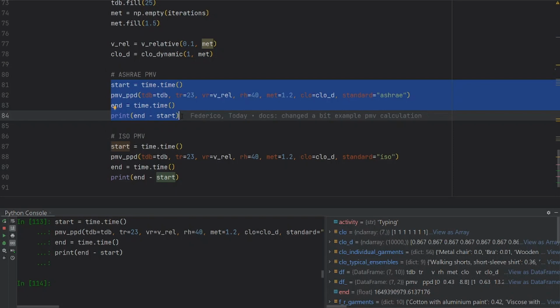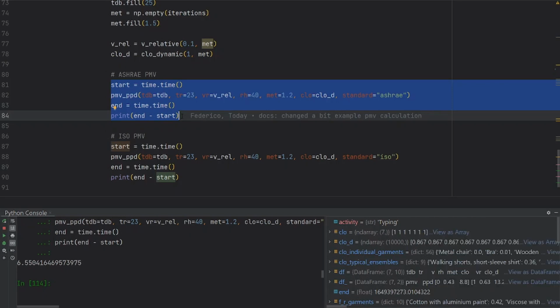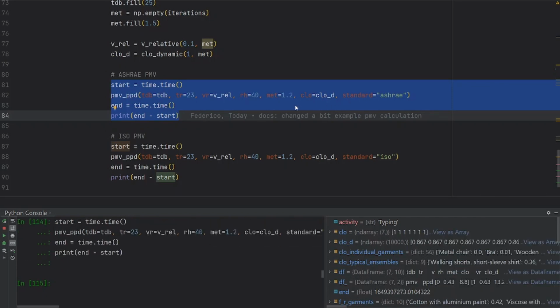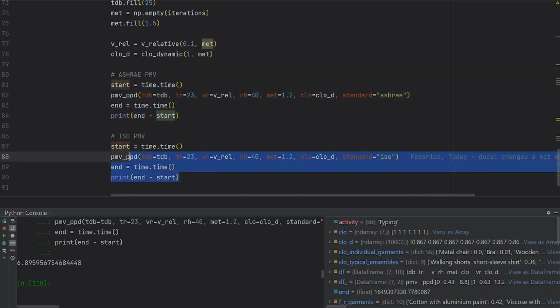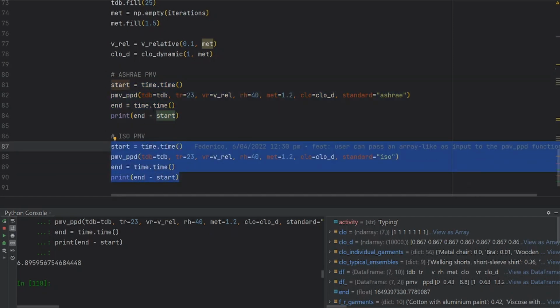This is going to take a few seconds if you use the ASHRAE model, because the ASHRAE model, as I previously mentioned, takes more time since every time we have to calculate the cooling effect, which requires us to do the calculation of the SET temperature. So it's very intensive. It took approximately 7 seconds. If on the other hand we do the calculation in compliance with the ISO model, you will see that the calculation takes only a 100th of a second.